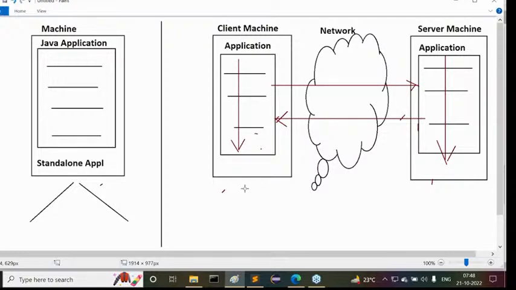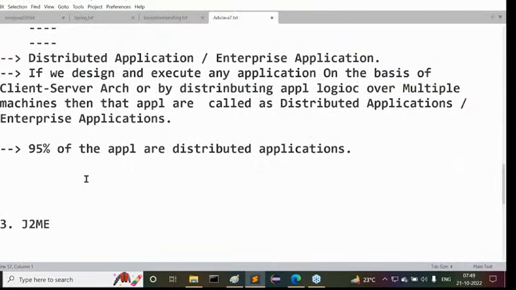Right, sir. This we are going to prepare more in our advanced Java. In core Java, we are able to prepare standalone applications. But in advanced Java, we are going to prepare this type of applications only. This is our concentration from this point onwards. That's why advanced Java means enterprise application development and distributed application development, which we are going to understand there. Anyway, I will talk about it more in the future, guys. Just try to understand it clearly up to now.